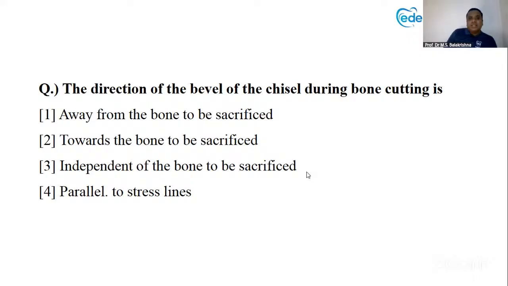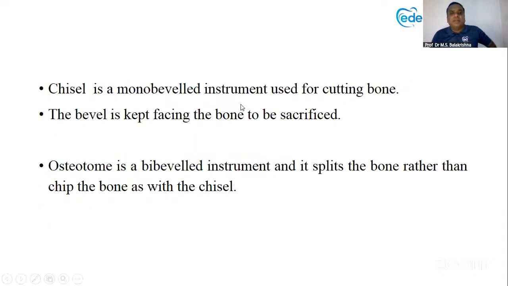Generally, chisel is towards the bone to be sacrificed. When you are hitting with a mallet, you will take the chisel and put it towards the bone, like the carpenter, how he does. From which side he wants to take the wood, that side the bevel will be there and he will hit, and the wood will go. The chisel is mono bevel, only one side.